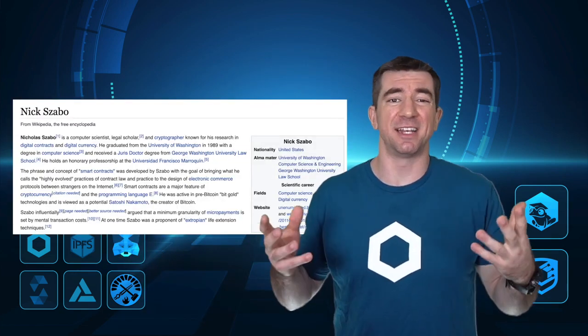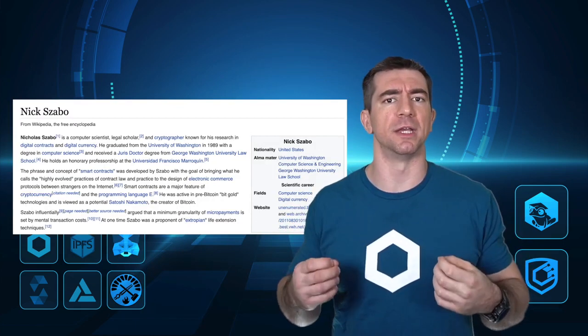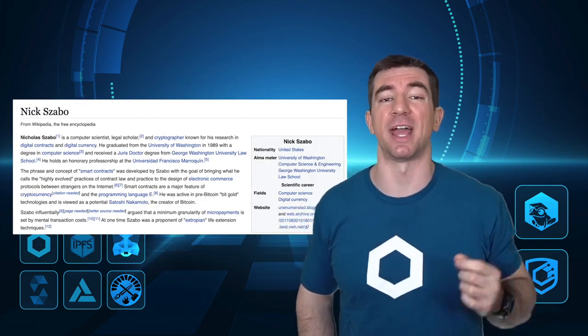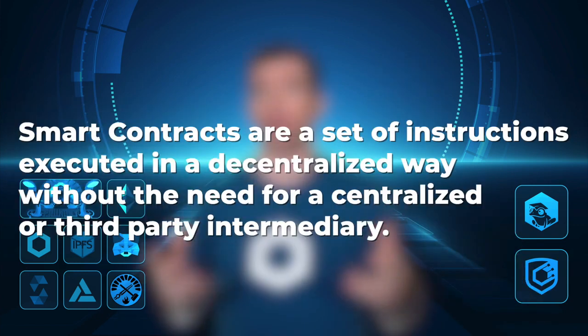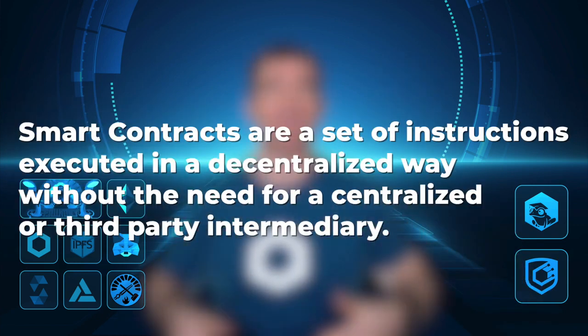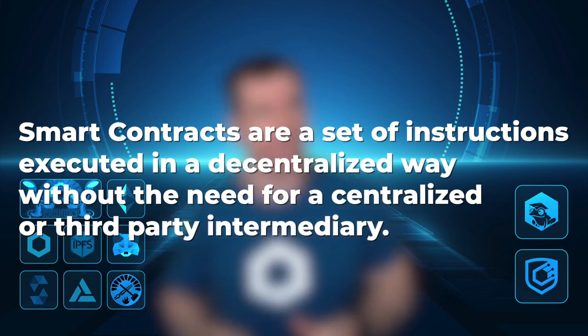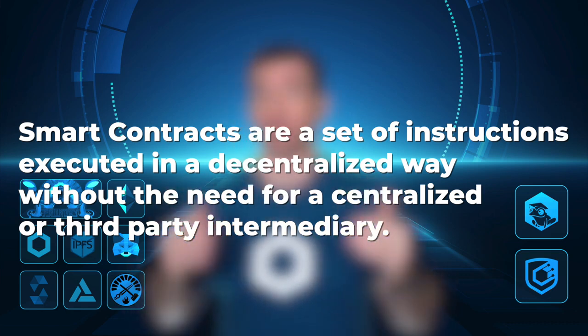And in fact, technically, these smart contracts weren't even really a new idea. Back in 1994, a man named Nick Szabo had actually originally come up with the idea. Smart contracts are a set of instructions executed in a decentralized autonomous way without the need for a third party or centralized body to run them.